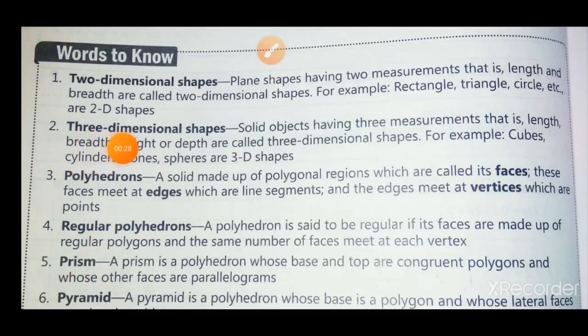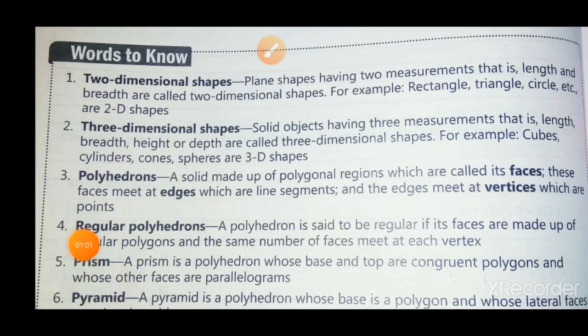Second word, three-dimensional shape. Solid objects having three measurements, that is length, width, height, or depth, are called three-dimensional shapes. For example, cubes, cylinders, cones, spheres are 3D shapes. Third point, polyhedrons. A solid made up of polygonal regions which are called its faces. These faces meet at edges which are line segments, and the edges meet at vertices.